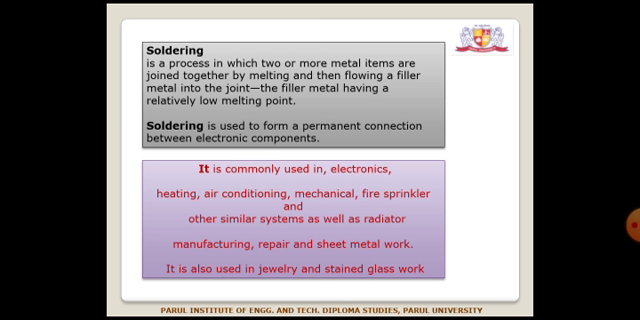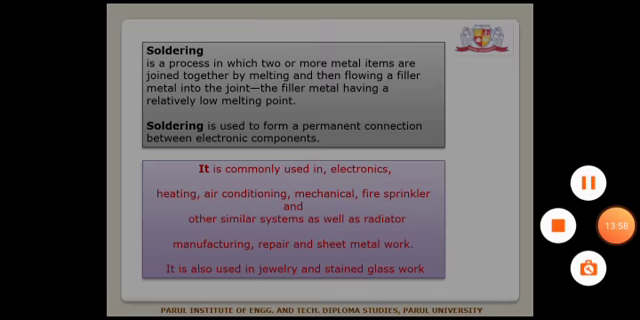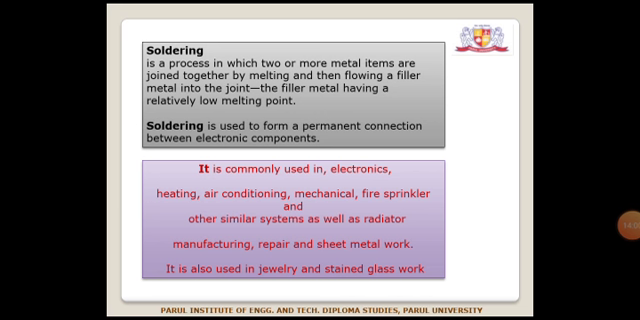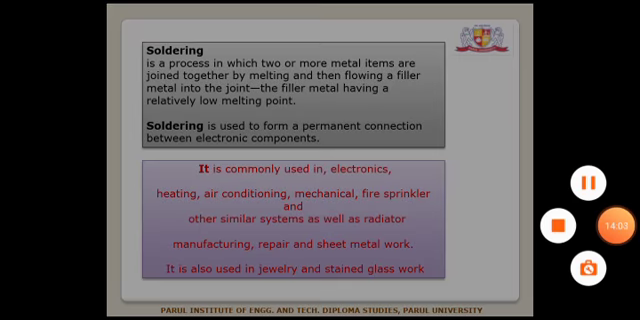The soldering process is commonly used in electronic, heating, air conditioning, mechanical, fire sprinkler and other similar systems, as well as radiator manufacturing, repair, and sheet metal work. It is also used in jewelry and stained glass work. So these are all about the soldering process. So these are the main processes, the non-arc welding processes.